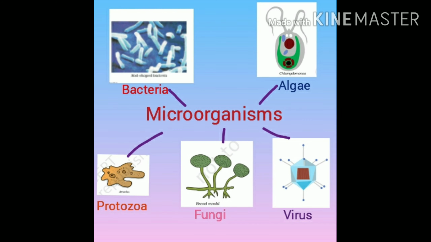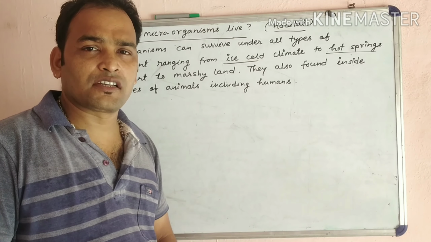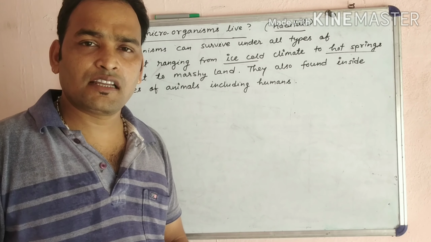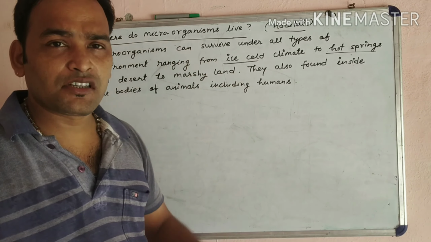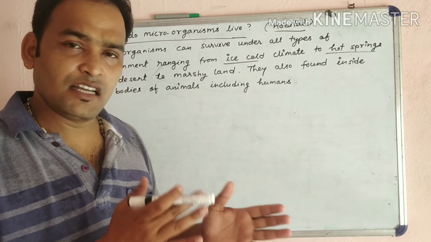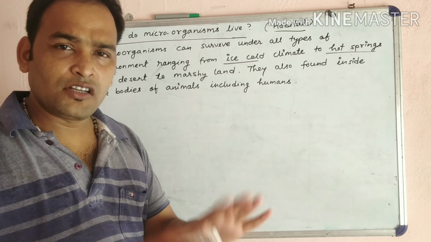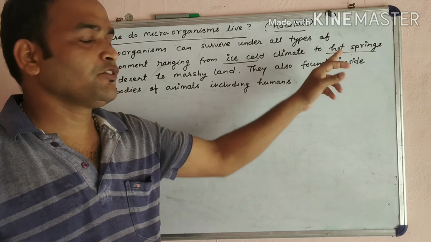Okay. The next topic is habitat of microorganisms. As you know, habitat means the surrounding where an organism lives. So where do the microorganisms live? What is the habitat of microorganisms? Microorganisms can survive under all types of environment, from ice cold climate to hot spring.